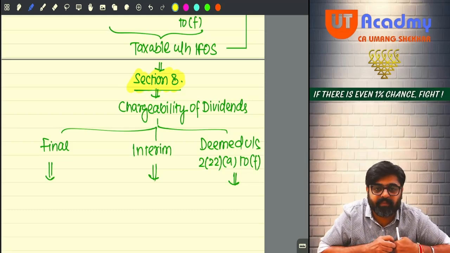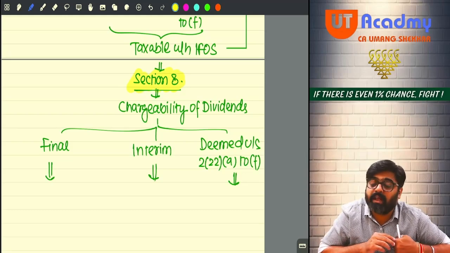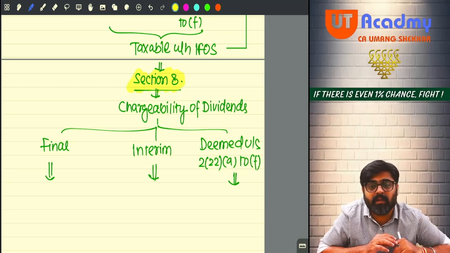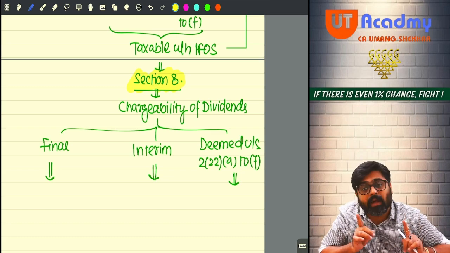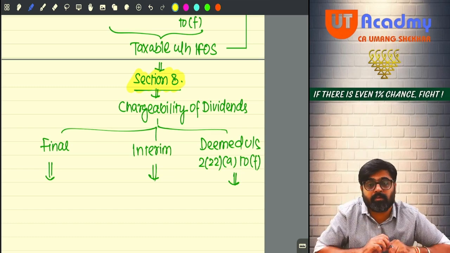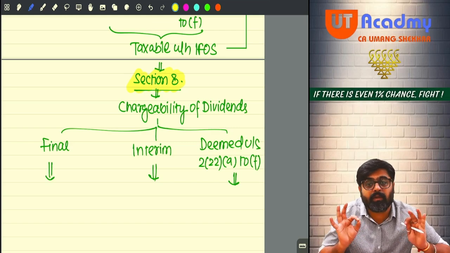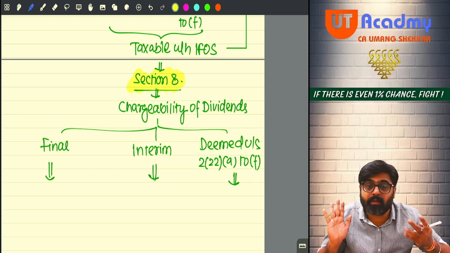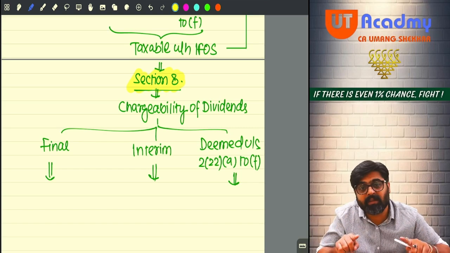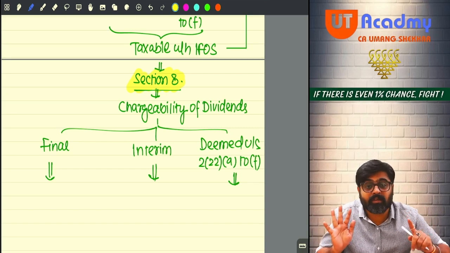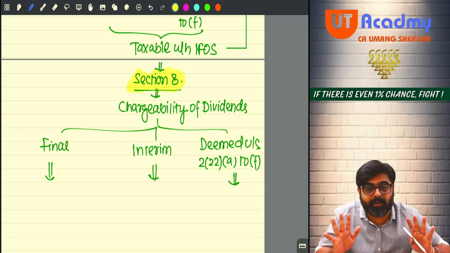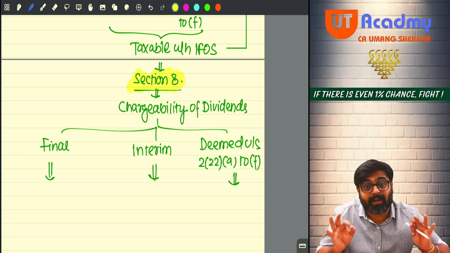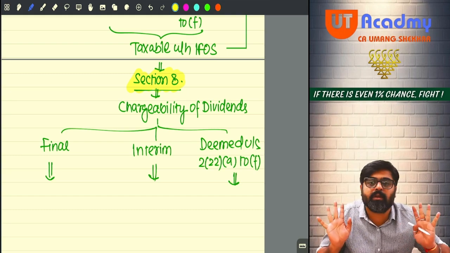But if you are following cash basis of accounting, regularly maintaining your books on cash basis, then your PGBP as well as IFOS will also be calculated on cash basis. Whatever income is received this year will be taxable in this year, even if it may or may not be for this year. Whatever expenses are actually paid this year will be allowed in this year.